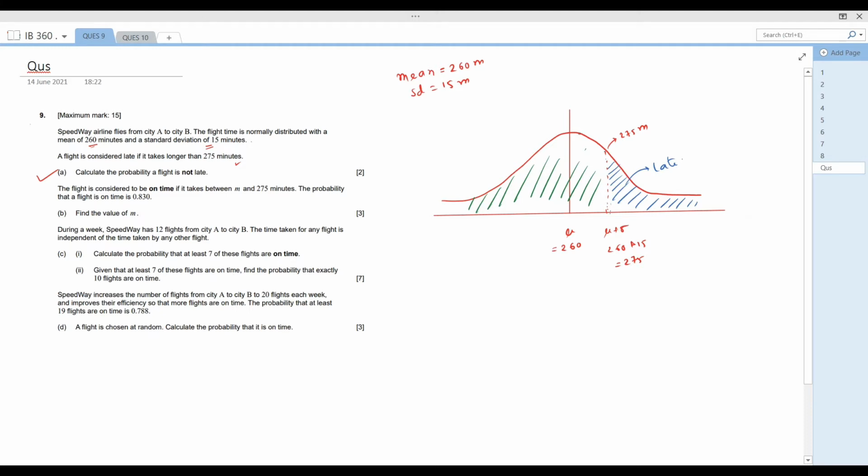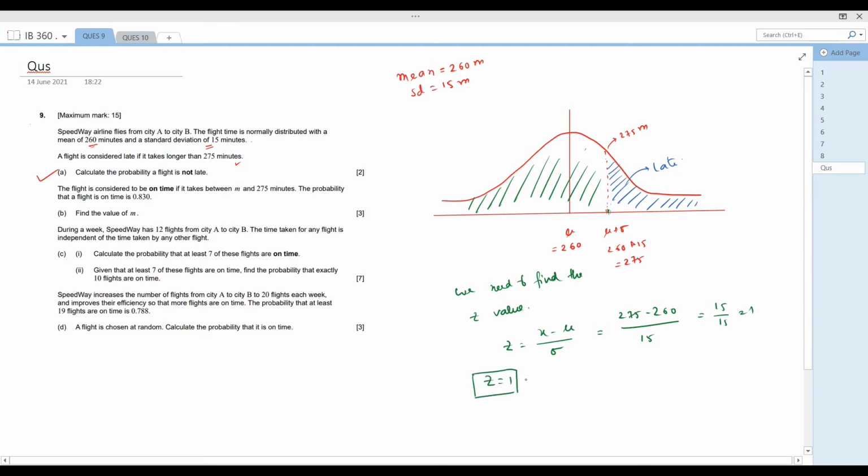When the area is on the left side of mu plus sigma, the flight will not be late. So for that we need to find the z value. Z equals x minus mu divided by sigma. Here x equals 275 minutes, this line. So 275 minus 260, divided by sigma equals 15. So 15 divided by 15 equals 1. So the value of z equals 1.